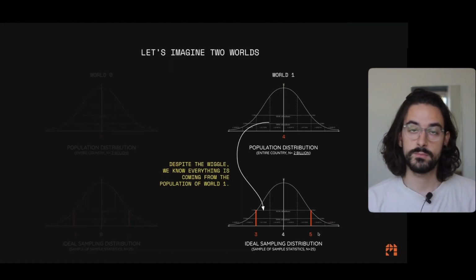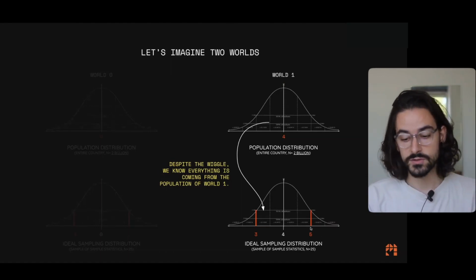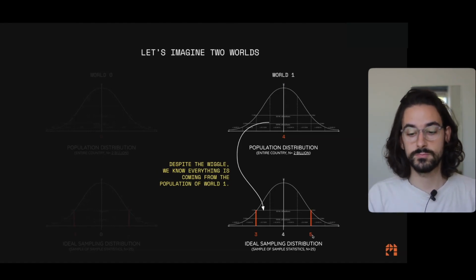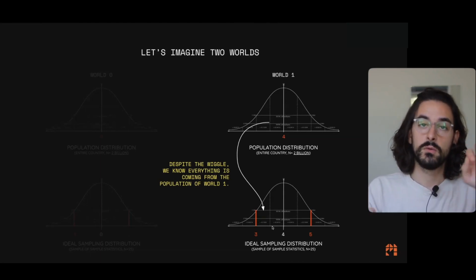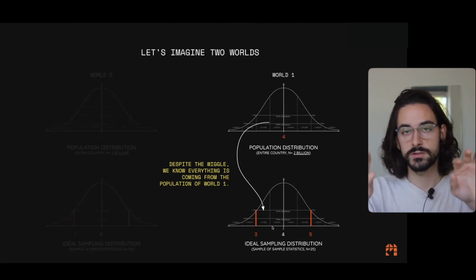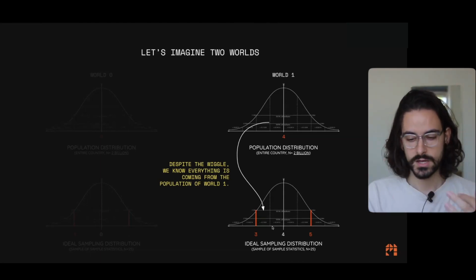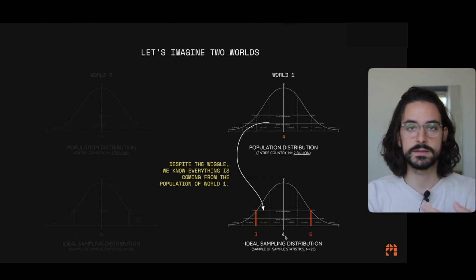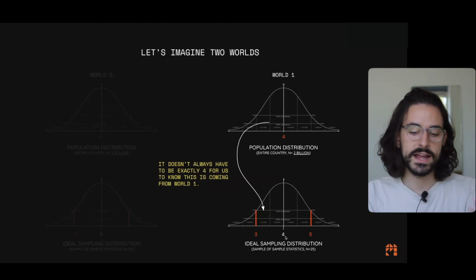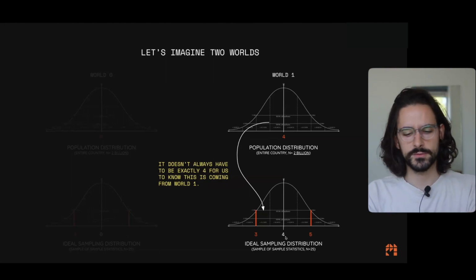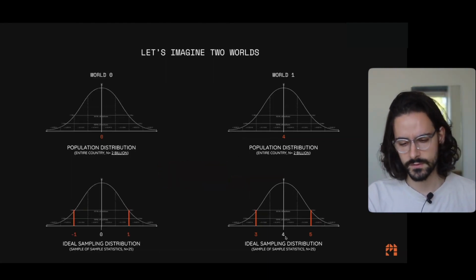So this sample here that had the number 5, those 300 people probably were very prone to depression. But if you take an average sample of people who are prone and also not prone to depression, they sort of cancel each other out, and the number we have is 4, right? This is the most likely sample that we would find. So it doesn't have to be exactly 4 for us to know that this is coming from world 1, right? There's some room for error.